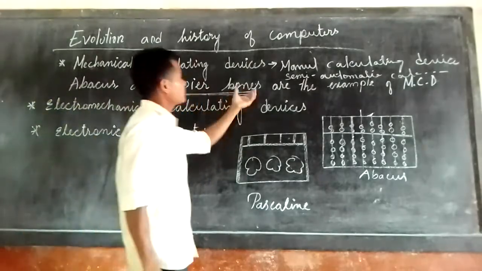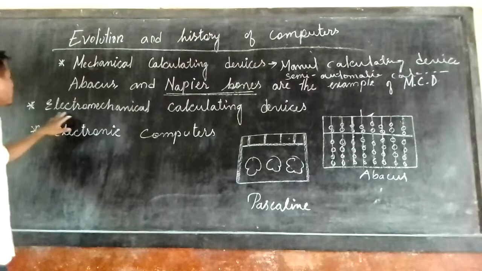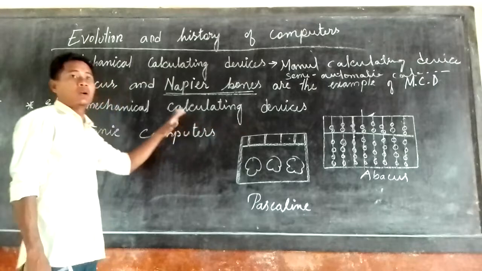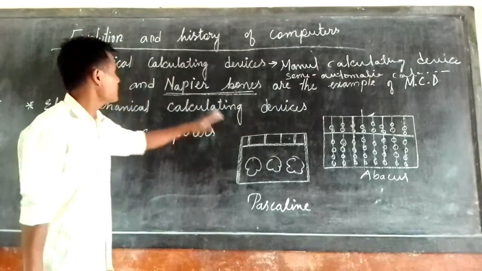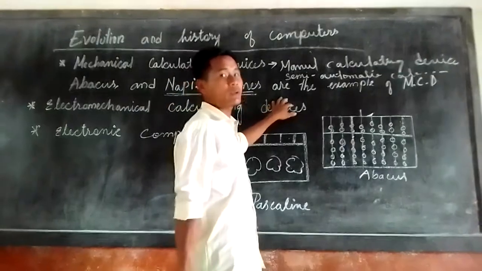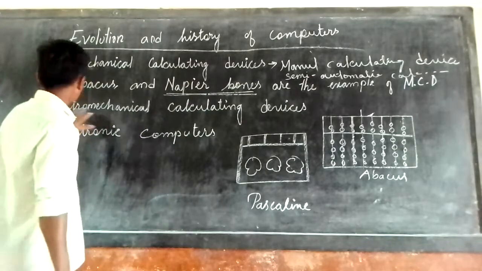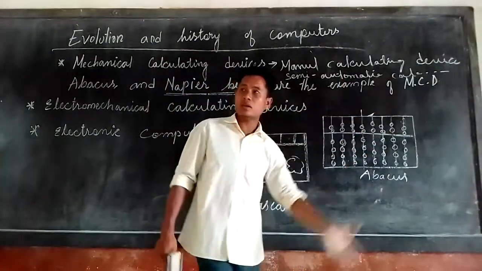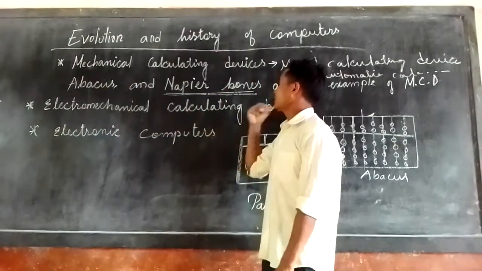After inventing all these machines, they again invented a machine called the electromechanical calculating device. All the machines were invented only for calculating, because with the abacus, Napier's Bones or Pascaline, not all types of calculation could be done. Therefore, later on they made an electromechanical calculating device for some other calculations. Let us discuss the electromechanical calculating device.